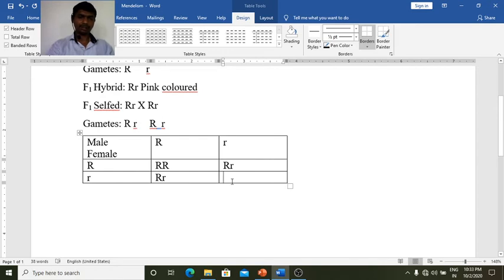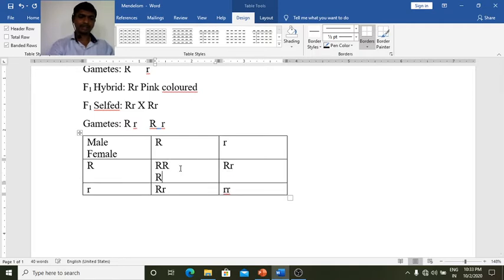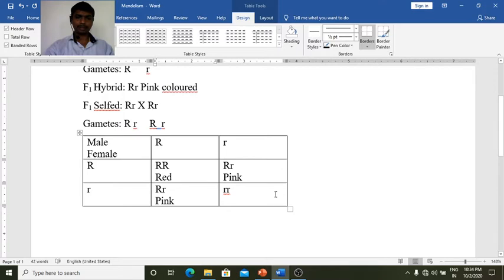So after the union, these 4 types of F2 individuals have been formed in the genotypic ratio of 1:2:1, while the phenotypic ratio is also the same. This capital R, it is red. Capital R, small r, this is pink. Similarly, capital R, small r, this is also pink. Small r, small r, this one is white.